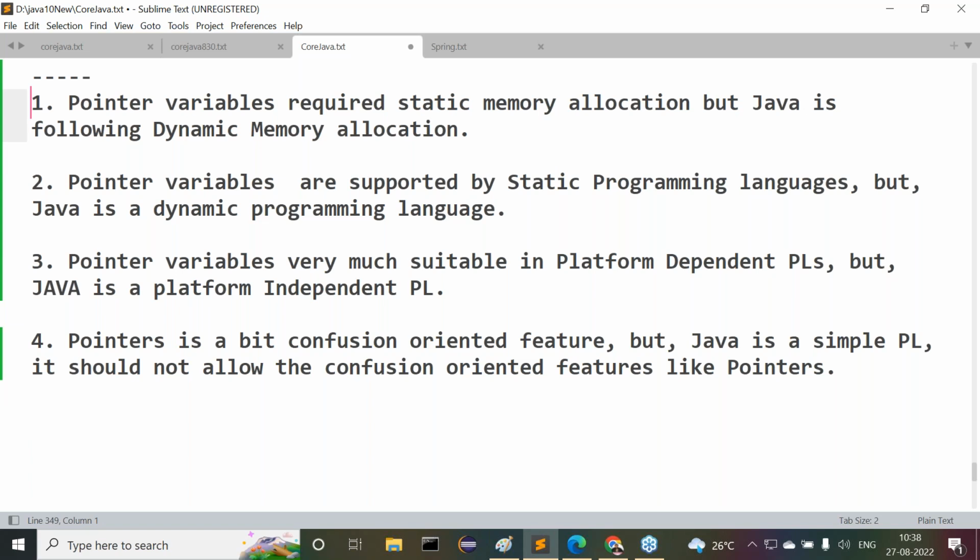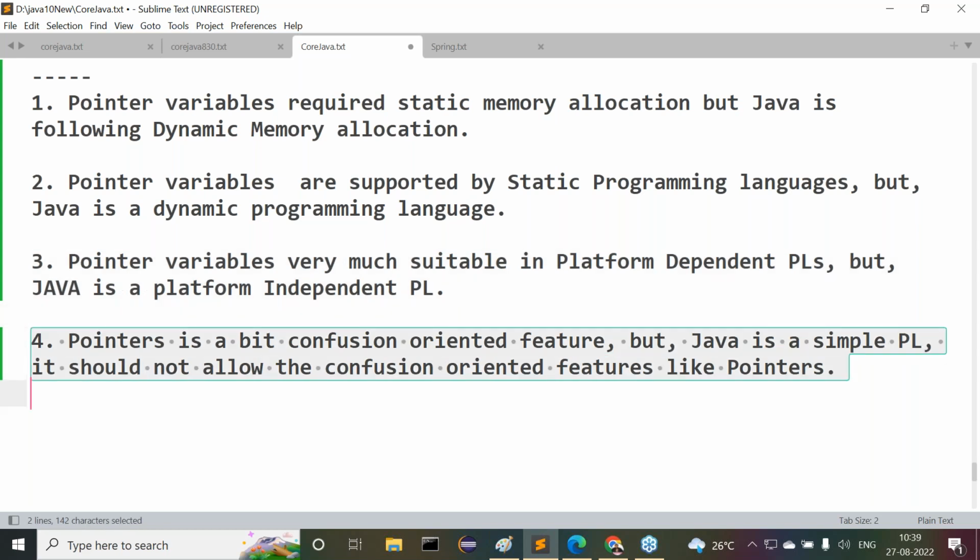First one: pointer variables require static memory allocation, but Java follows dynamic memory allocation. Pointer variables are supported by static programming languages, but Java is a dynamic programming language. Pointer variables are very much suitable in platform dependent programming languages, but Java is a platform independent programming language. Next one: pointers are a bit of a confusion-oriented feature, but Java is a simple programming language. It should not allow confusion-oriented features like pointers. That's it. This is exactly the reason why pointer variables do not exist in Java.